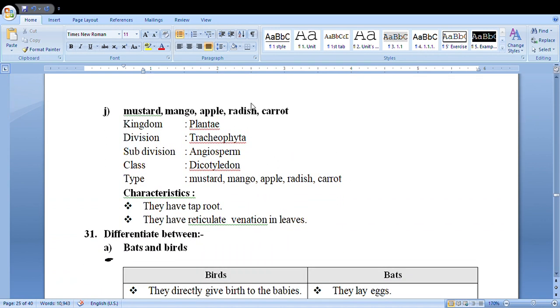Similarly, mustard, mango, apple, radish: these all are dicotyledons. Kingdom Plantae, division Tracheophyta, subdivision Angiosperm, class dicotyledon: mustard, mango, apple, radish, carrot, etc. They have taproot. They have reticulate venation in leaves.